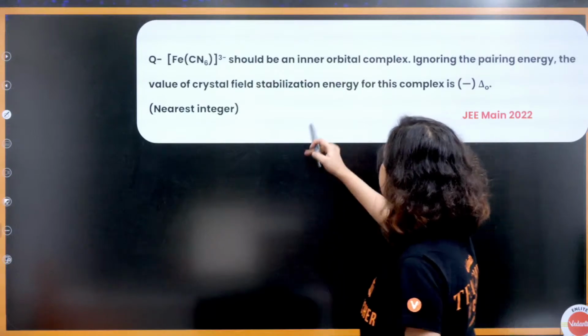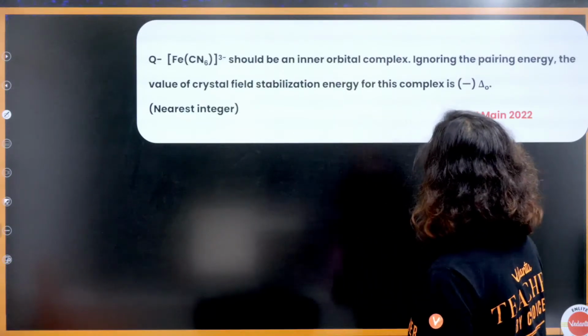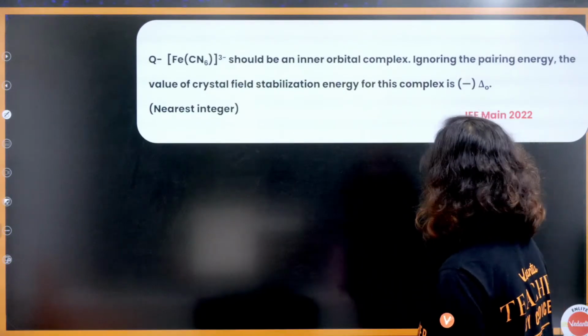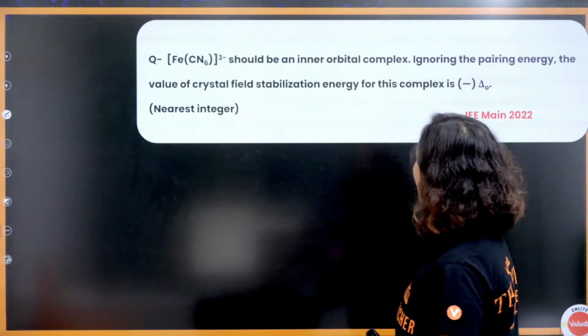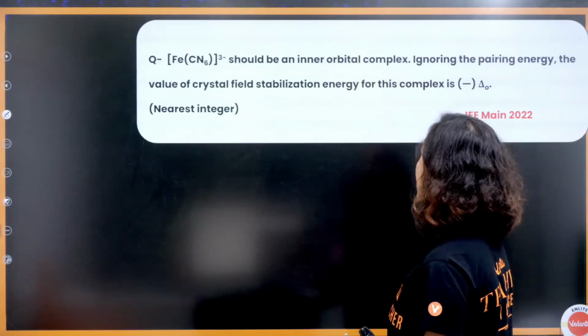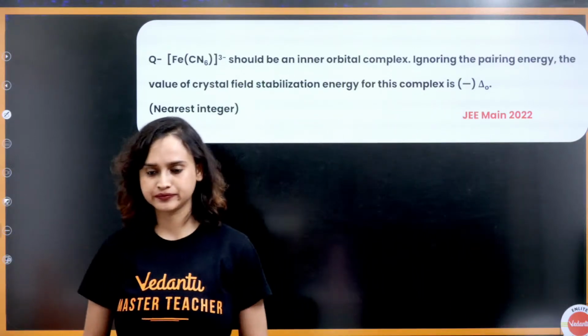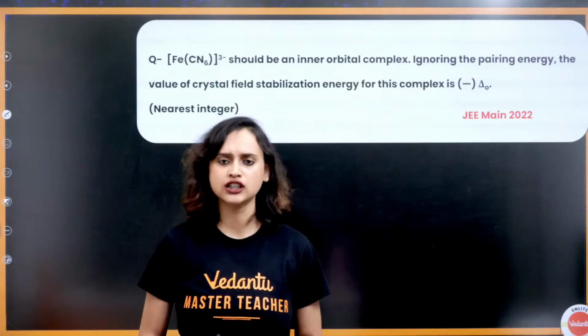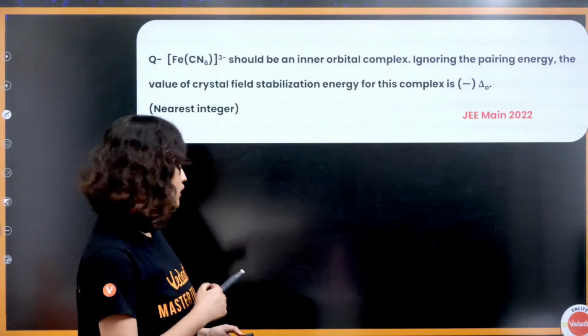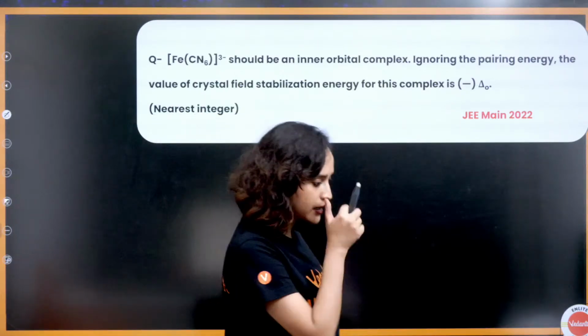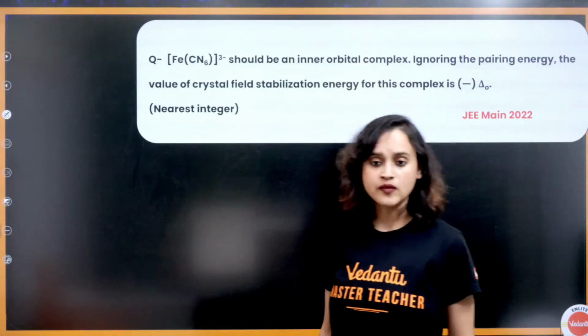Next. Fe(CN)6 3- should be an inner orbital complex, ignoring the pairing energy. The value of crystal field stabilization energy for this complex is what? You didn't remember the Jahn-Teller. No problem, I'll tell you later. Come back to it. Tell me this answer.